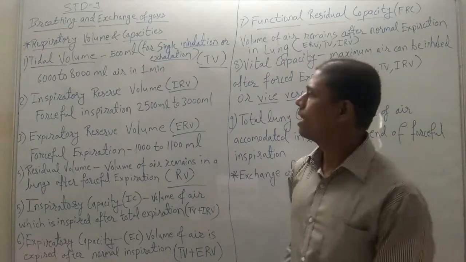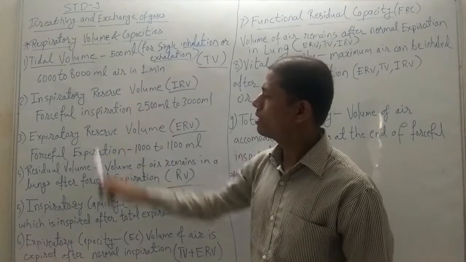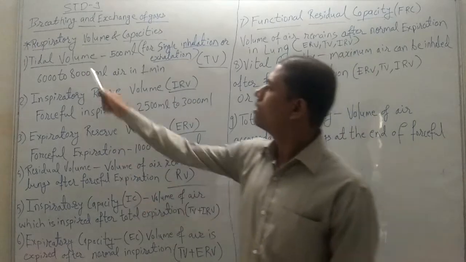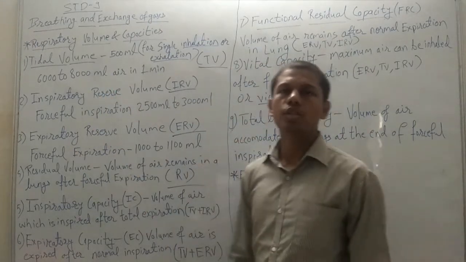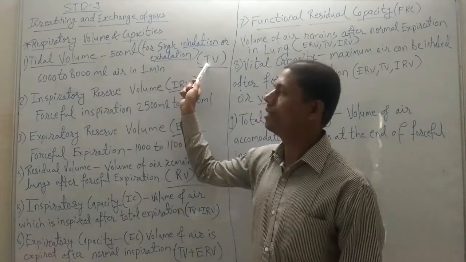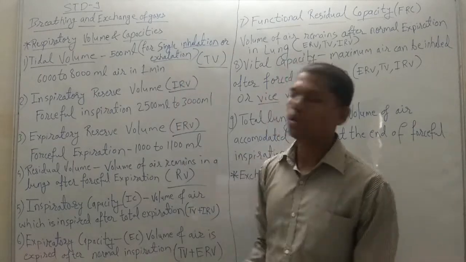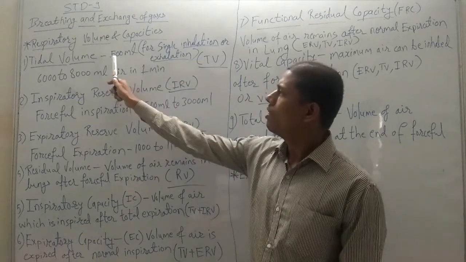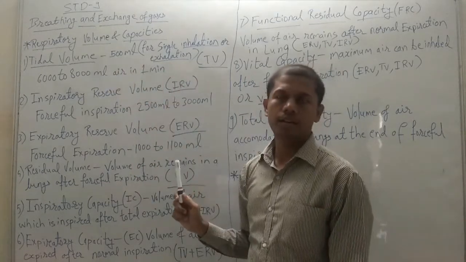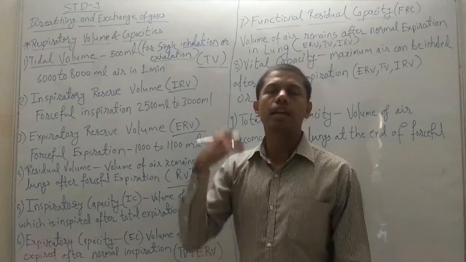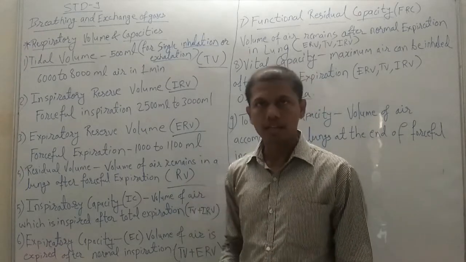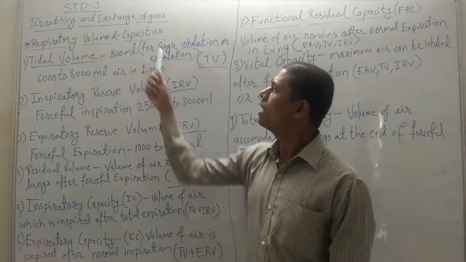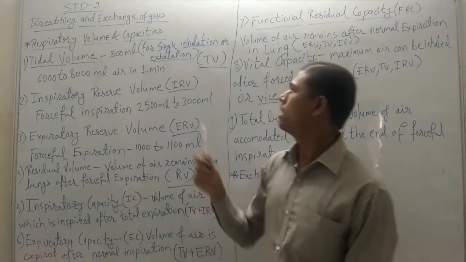In the previous lecture, we studied these three capacities, and let me just highlight them. This is the tidal volume, in short TV. One capacity of the lung is that 500 ml of air can be inhaled or exhaled by a fully grown adult in a single inhalation or exhalation.